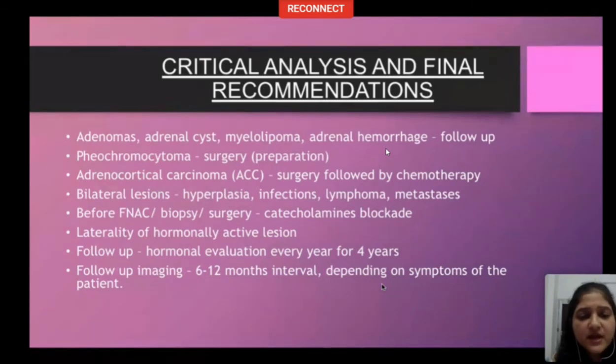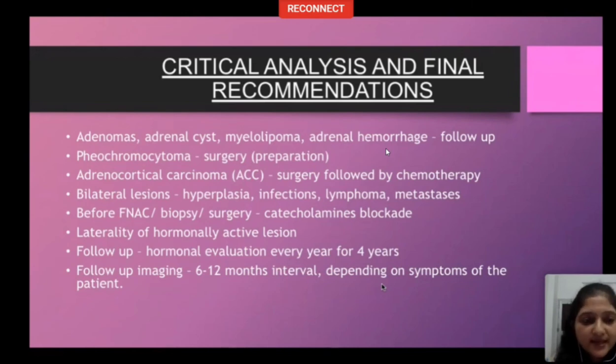Adrenocortical carcinoma: surgery followed by chemotherapy is the treatment of choice, and the malignant characteristics include large size, heterogeneity on CT and MRI, necrosis, degeneration, hemorrhagic foci, locoregional extension, metastasis, and hormonal activity. But lesion growth more than 20% in 1 year is also an indication for resection. They should be considered malignant and indicated for resection.